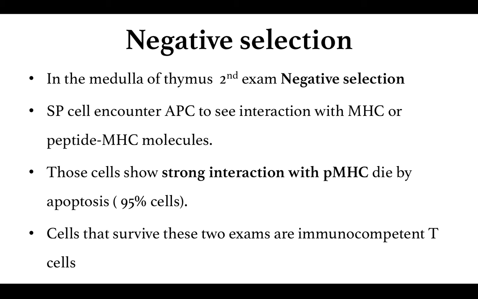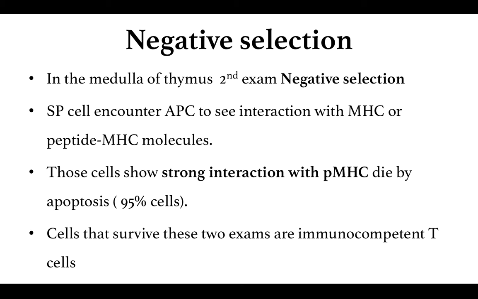Around 95% of the cells that pass the positive selection test fail to pass the negative selection test, and therefore 95% of the cells that mature within the cortex, when they come into the medulla, are killed by apoptosis.